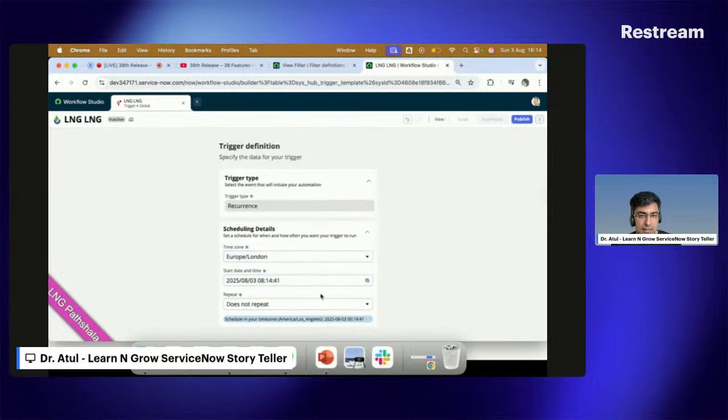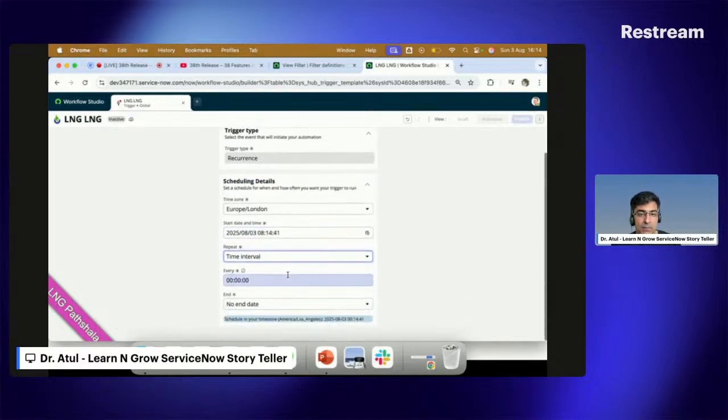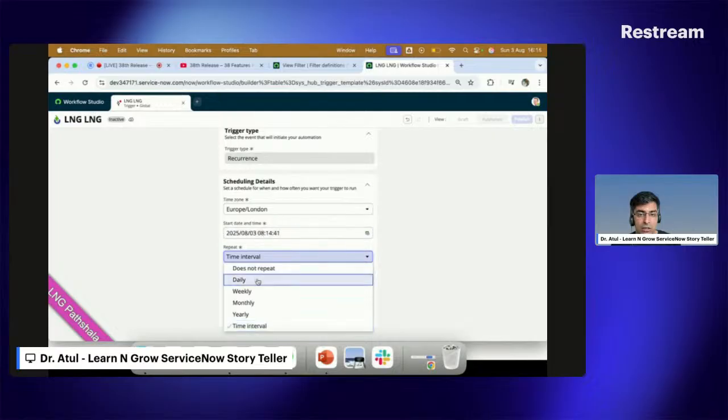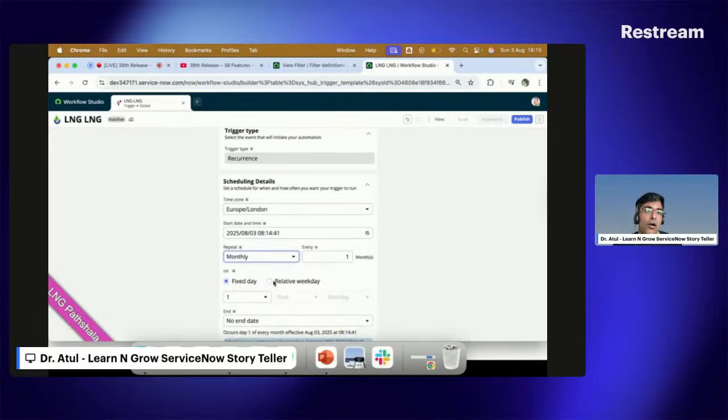Start date is this, repeat time interval you can put, or weekly, which week, and end date. Monthly: fixed day, or relative weekday. It means I want to do first one day, first Tuesday, fourth, fifth, sixth kind of things. Monday, Tuesday, Wednesday will be there.